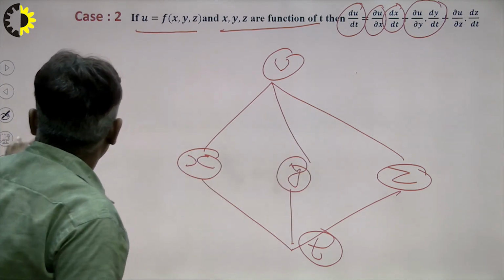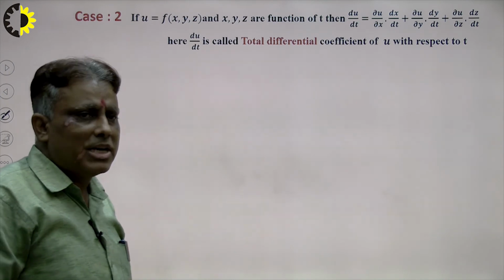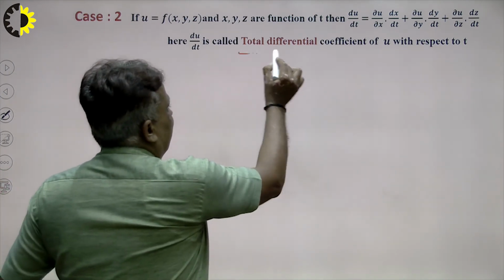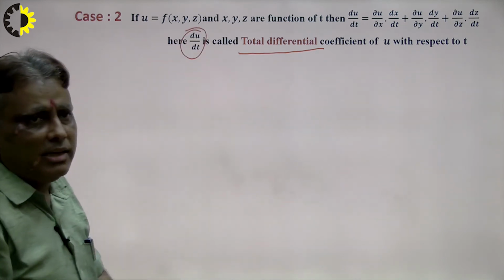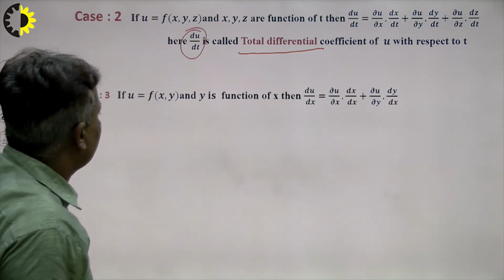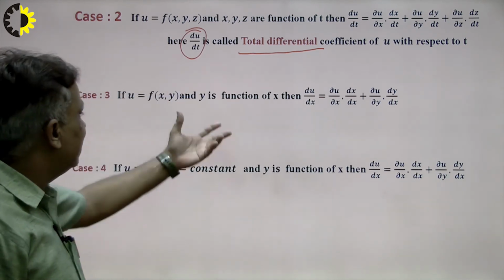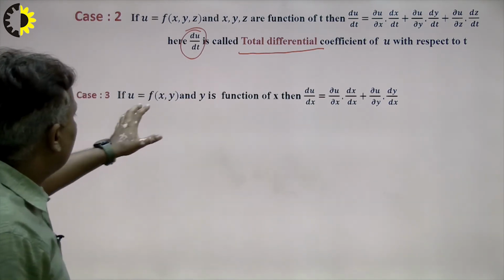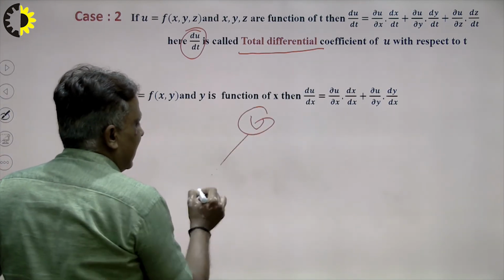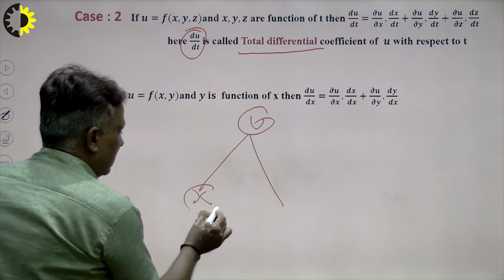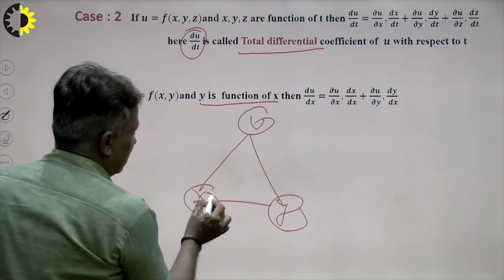So in this way we can establish any formula of the partial differentiation, and this is known as total differentiation. Du over dt is known as total differentiation. In this way we can find our problem, right? This is another case. What will be this function? Suppose I want to calculate f of x, y and y is the function of x. So that means u is the function of x, y, and y is the function of x.